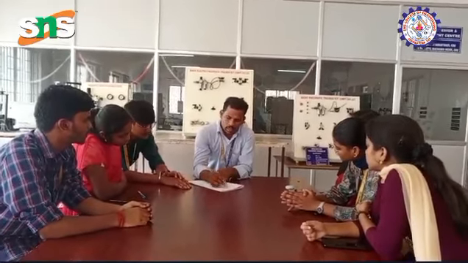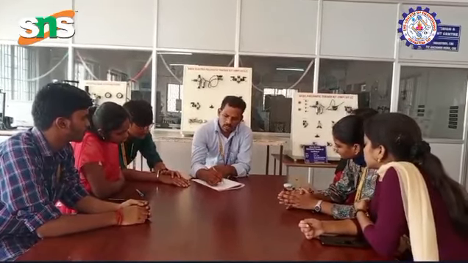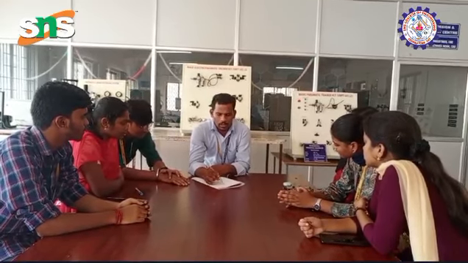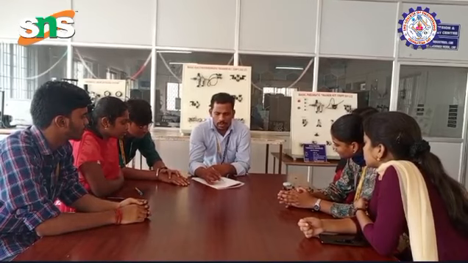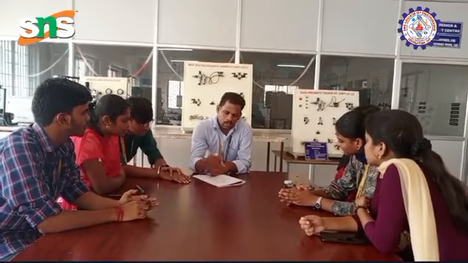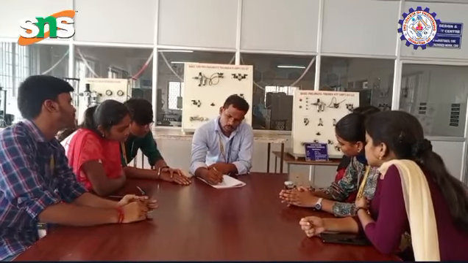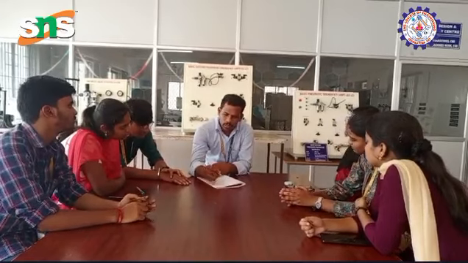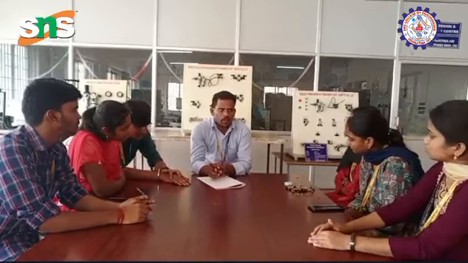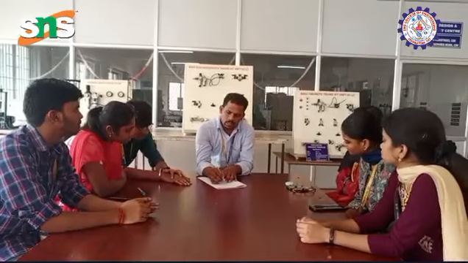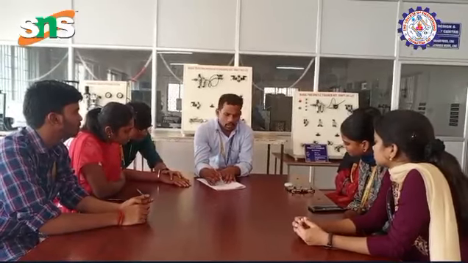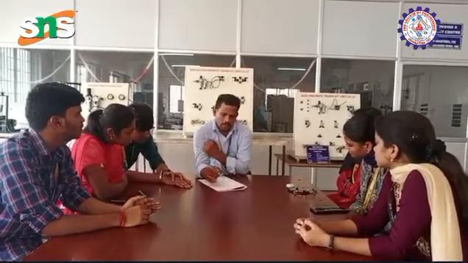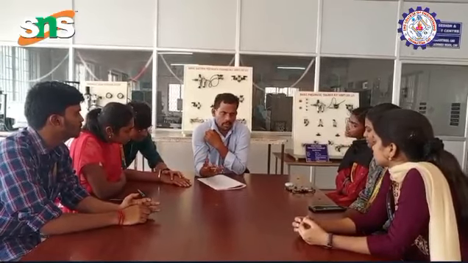Connected region means take any 2 points inside the region. You can connect these 2 points, and the path completely lies inside the region.